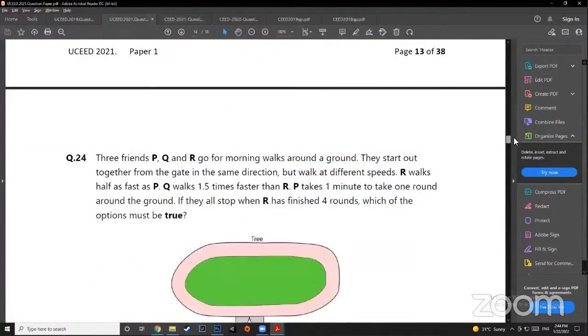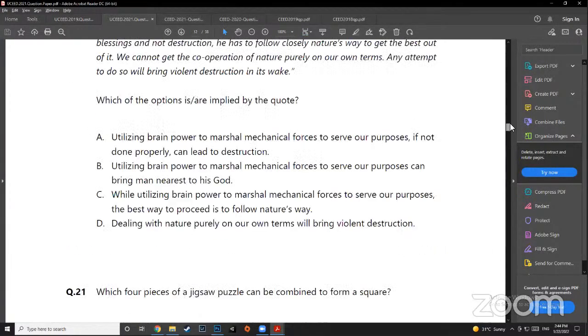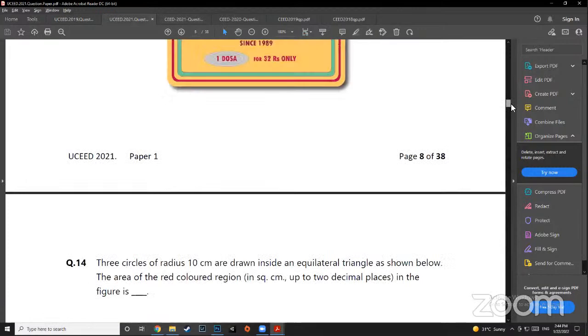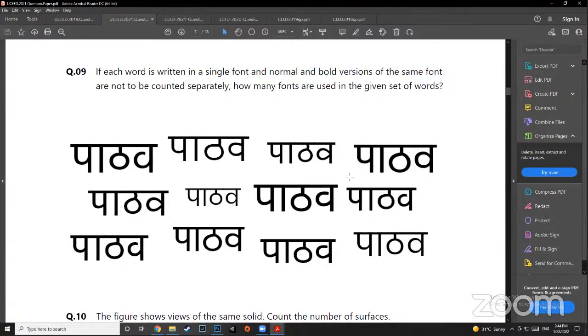So for example, this is not a font question, so I'll not do this one. It is figure rotation and font included. But let us do it. I did this yesterday, right? For all of you, like in the last live class, some of you might not have been there. So in font questions, you just have to look at very peculiar similarity between fonts, right?